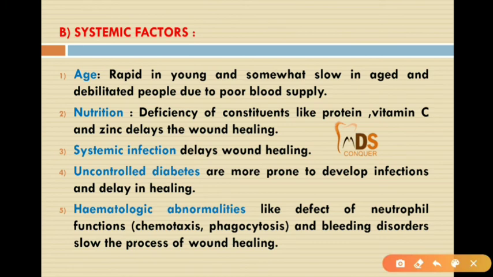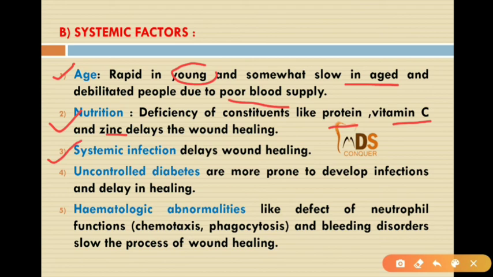Then coming to the systemic factors, as all of us know, in the young patients and in the aged patients, the healing is delayed or slow, maybe because of a poor blood supply or a reduced defense mechanism, whereas a nutrition deficiency of constituents like proteins, vitamin C, and zinc delays the wound healing.